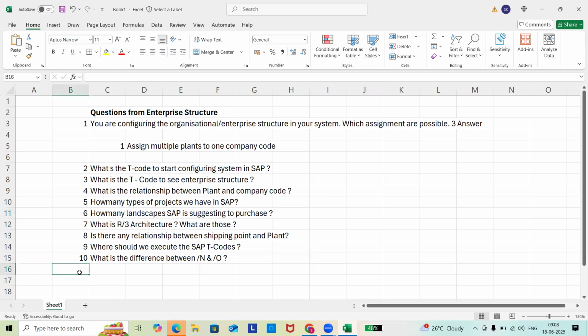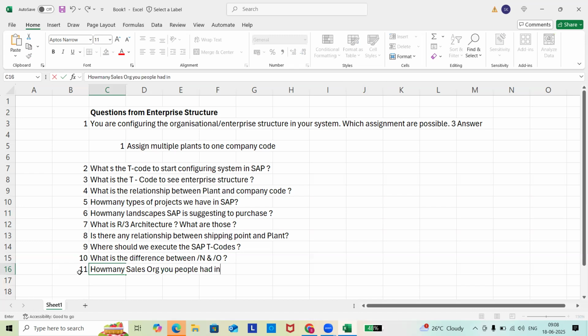Sometimes when you are attending an interview, the interviewer may ask how many sales organizations you had in your implementation project. This question is specifically for those who want to show that they are experienced.